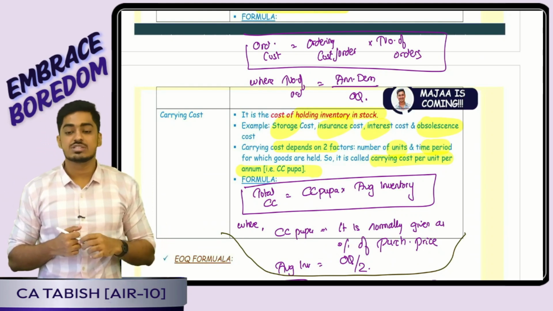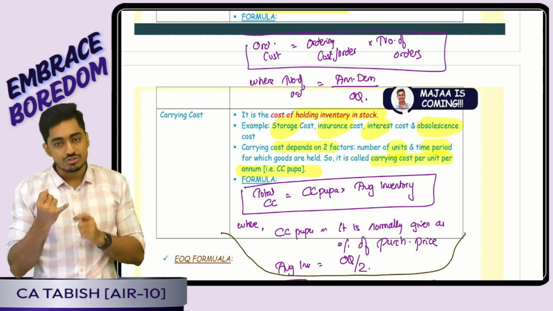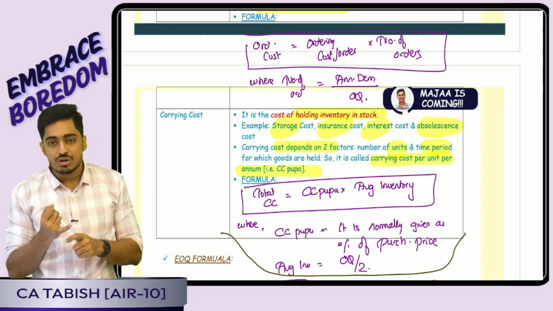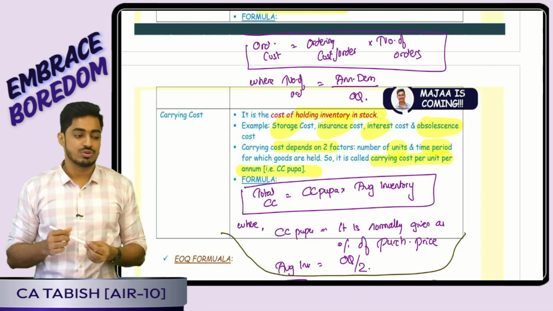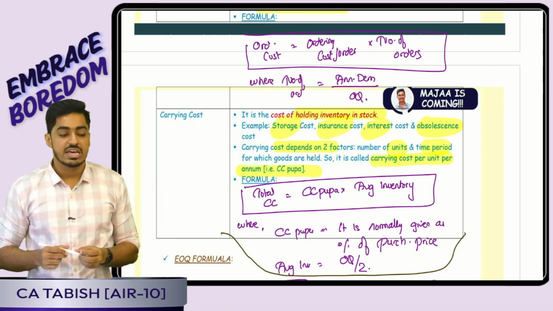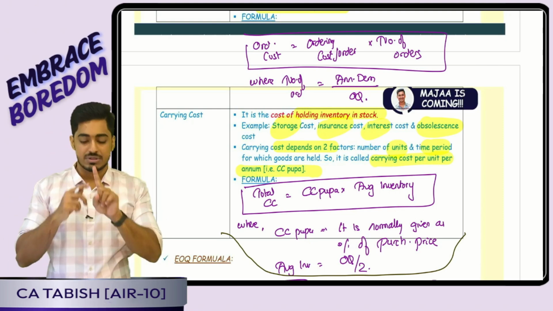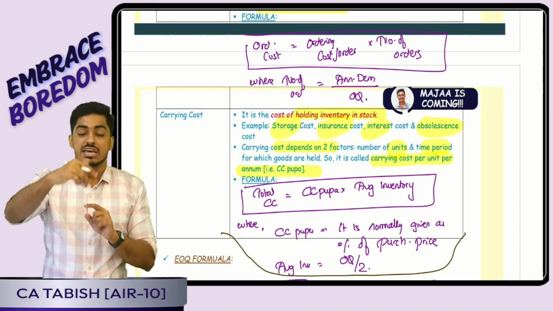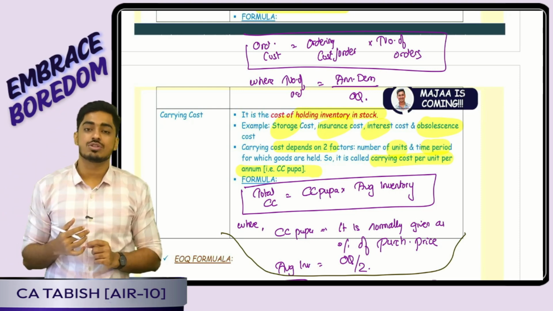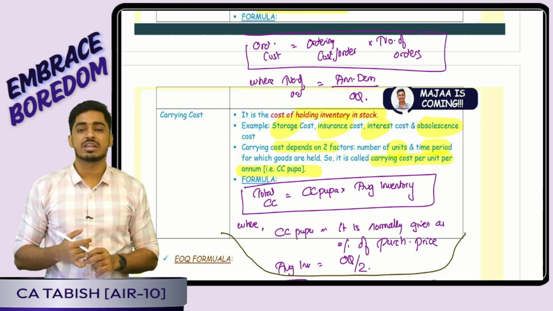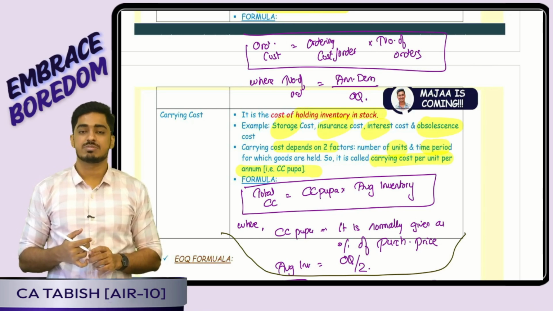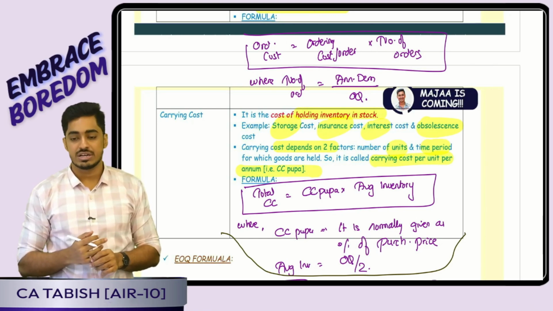Carrying cost is what I incur to hold the goods. Mainly 4 components will come: firstly the storage cost, the insurance cost, the interest cost, and the obsolescence cost. The formula of total carrying cost is carrying cost per unit per annum, that is to hold 1 unit for 1 year, into the number of units held throughout the year, which is nothing but my average inventory. Carrying cost per unit per annum is normally given as a percentage of purchase price. Average inventory is ordering quantity divided by 2.